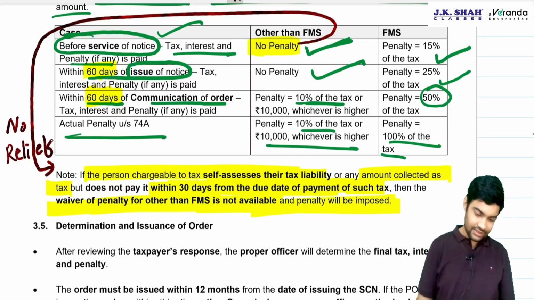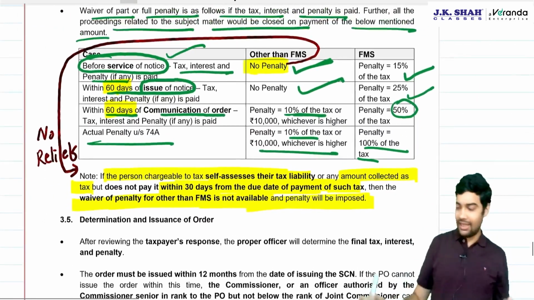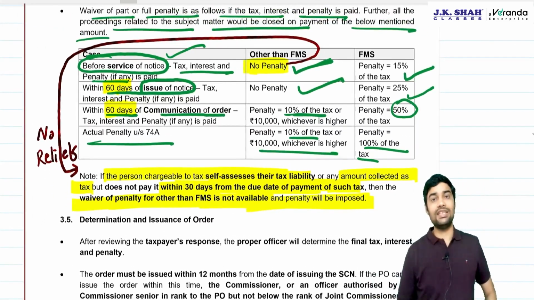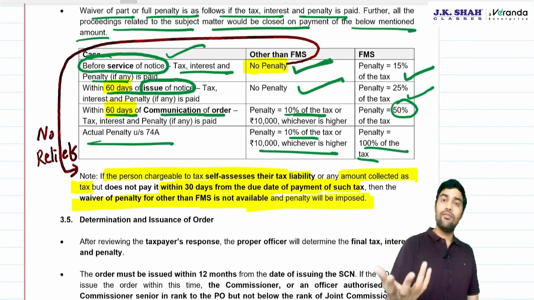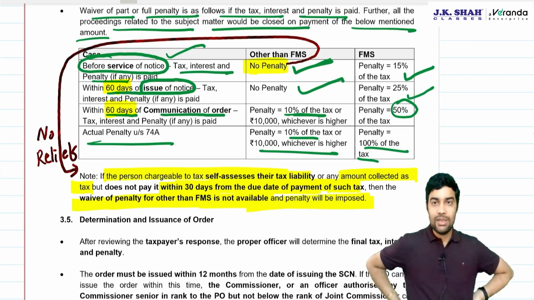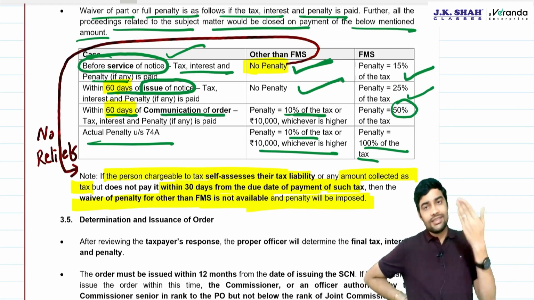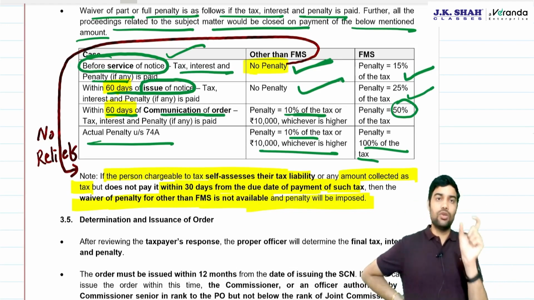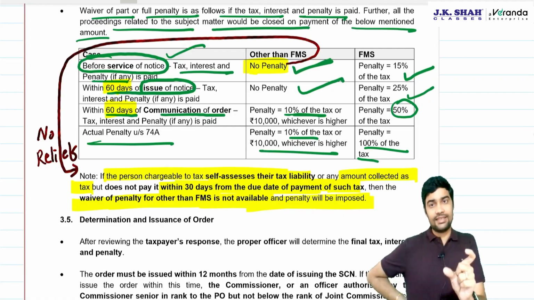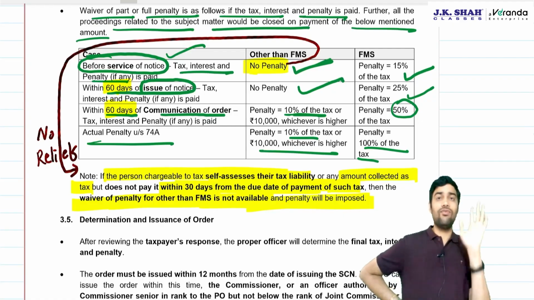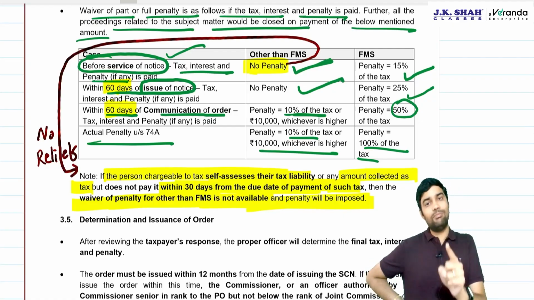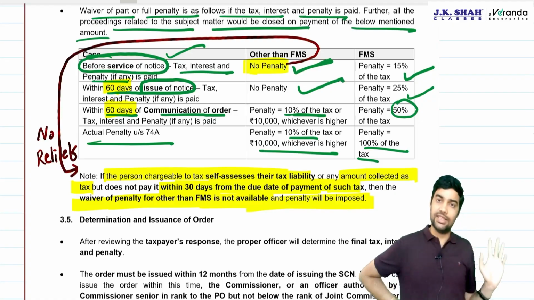If it is a self-assessed tax, you yourself are declaring it to be self-assessed tax. When does it become a self-assessed tax, sir? When there is a mismatch between GSTR-1 and 3B. You yourself are saying that in 1 you have to pay more. It's a self-assessed tax. Then in that case, if you don't pay that self-assessed tax, you'll not get a waiver of this nil penalty. You'll have to pay 10% of tax or 10,000, whichever is higher.